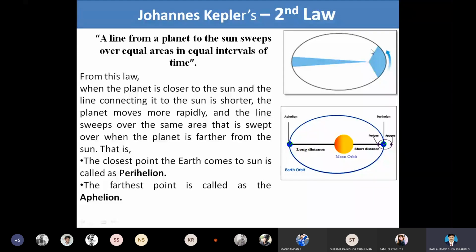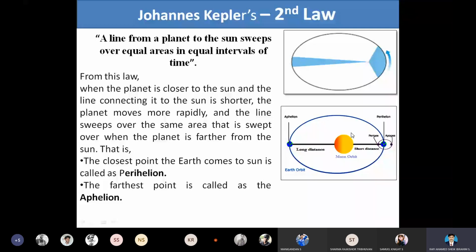So it moves very fast. The planet orbiting closer to the sun moves fast, and the planet orbiting at a long distance moves slowly.